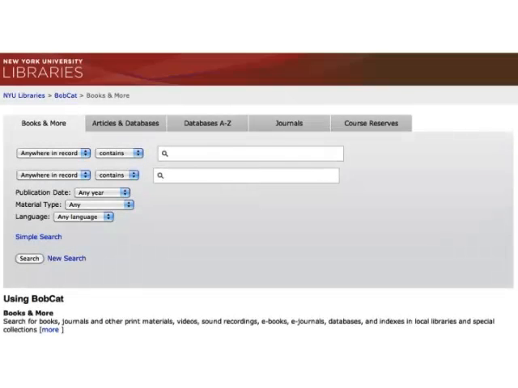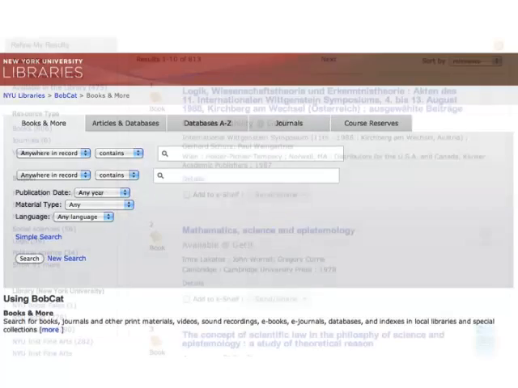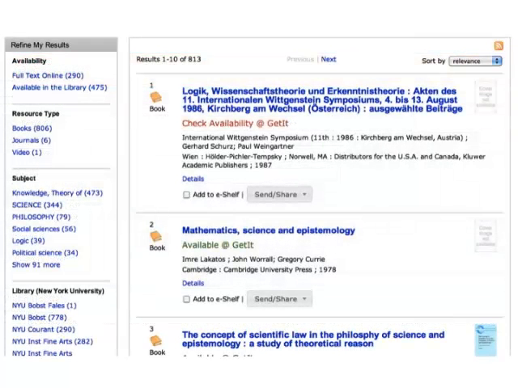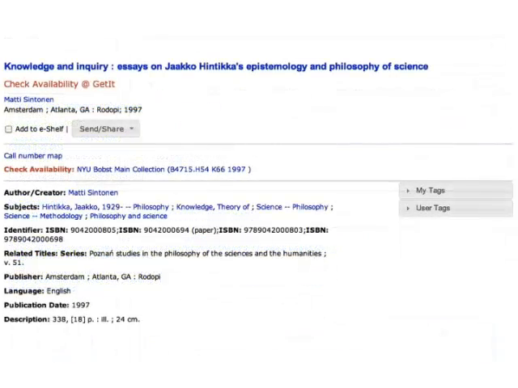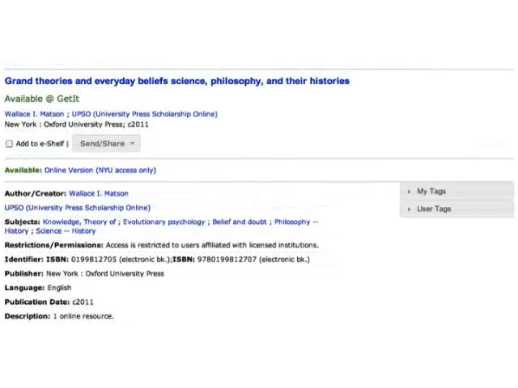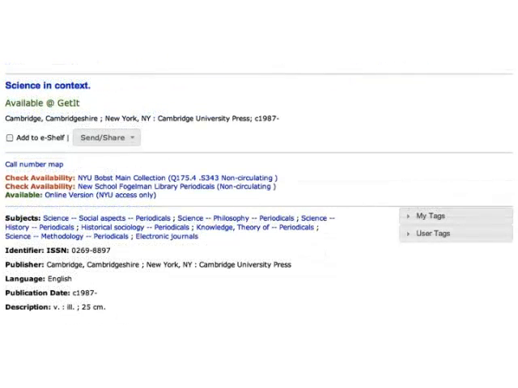A library catalog, like NYU's Bobcat, is a database of records for every item held in the library's collection. This includes visual and audio materials in various formats, books, both print and electronic, and periodicals, or newspapers, magazines, and academic journals, again in both print and electronic formats. Now, while a library catalog may link to the electronic edition of a book or journal, it does not store these within itself or in its own database. This means that you cannot search the full text of books or journals through the database, just their catalog records.